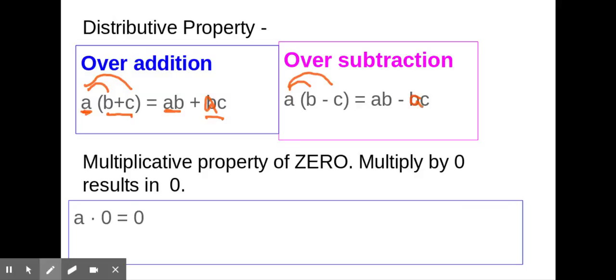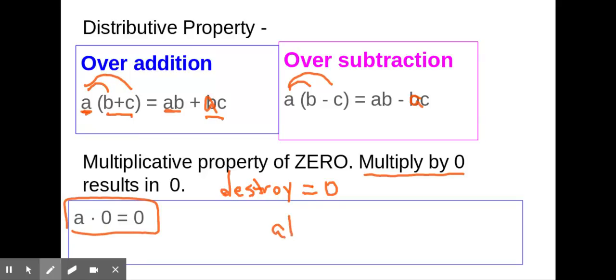And the last property, the multiplicative property of 0, when you multiply by 0, you will annihilate or destroy your entire expression. Anything multiplied by 0 destroys it and makes it 0, no matter what it is. So A times 0 equals 0, but you can have anything. A, B times X plus C plus 17. If you multiply that by 0, what do we get? Destroyed. 0.